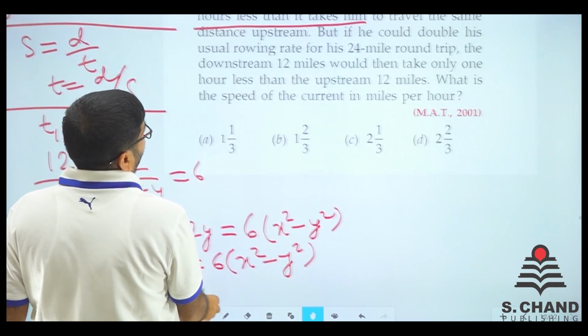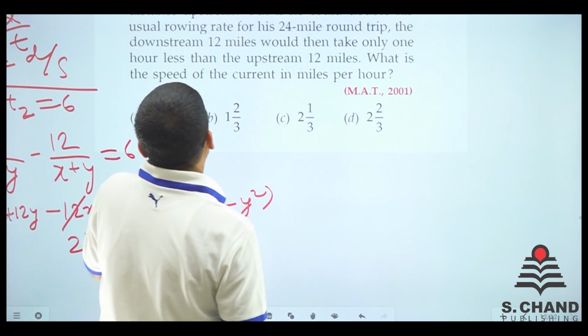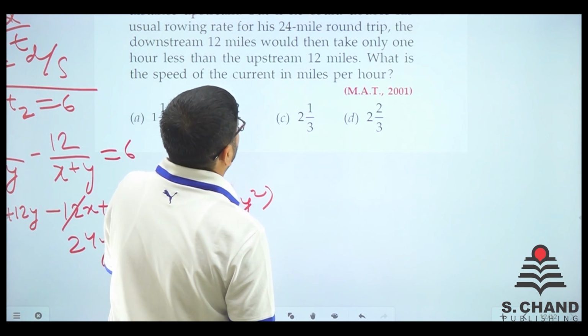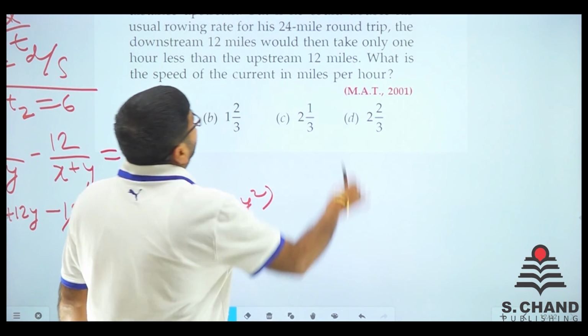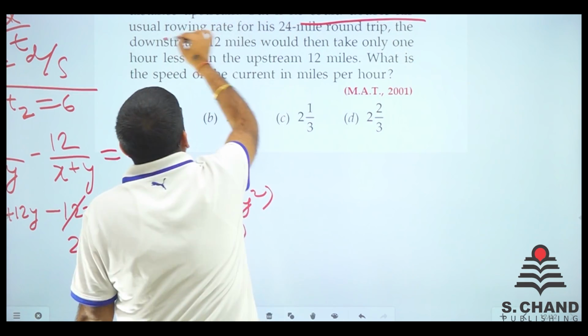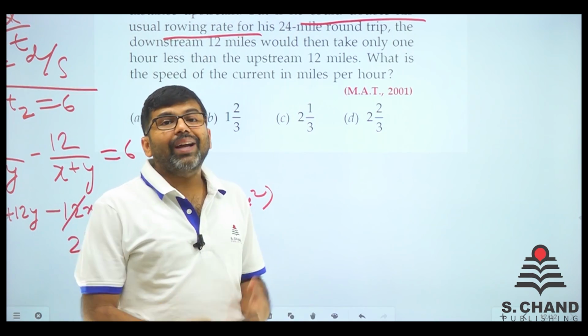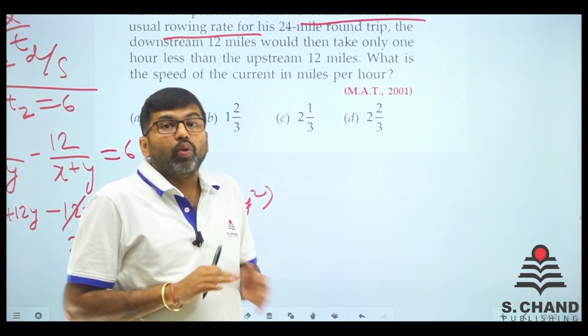Now the second equation, what does it say? It says that it takes only 1 hour less on the downstream 12 miles than the upstream if we double his rowing speed. See, the stream speed is constant. We are just doubling the rowing speed.